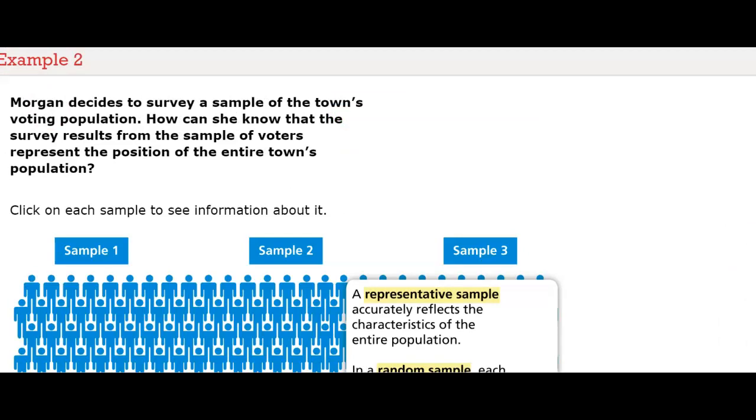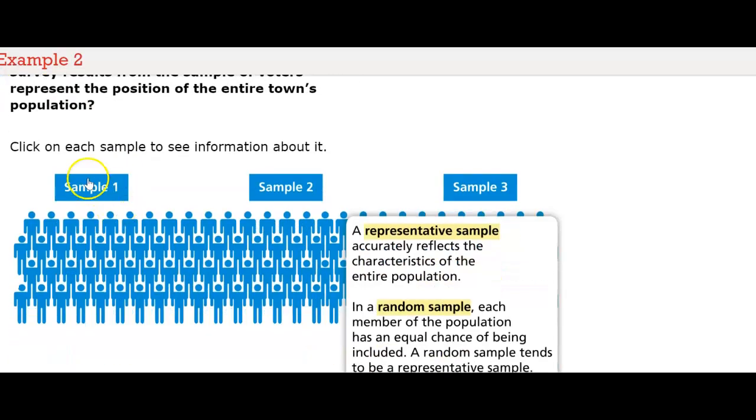Morgan decides to survey a sample of the town's voting population. How can she know that the survey results from the sample of voters represent the position of the entire town's population? We're going to click on each sample to see more information.